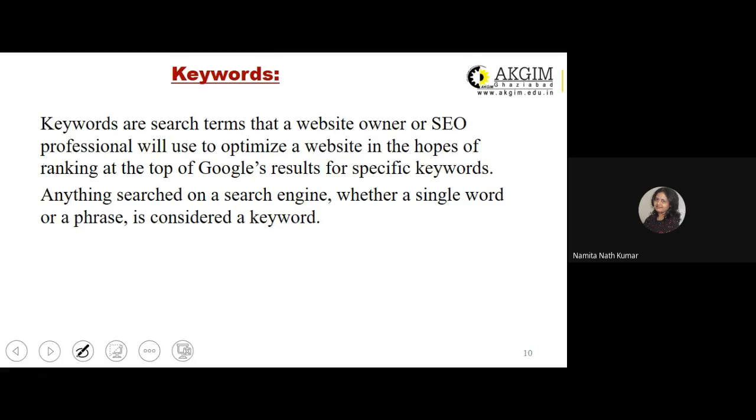So keywords are search terms. That means they are the words that are typed into the search engine text box. Right? So you type in some keywords over here. For example, you may be typing in sports shoes. So for a shoe manufacturer, it's important to use this word sports, because shoes will always be there in the content on his website if the person is a shoe manufacturer.